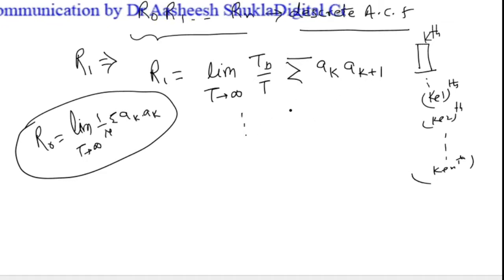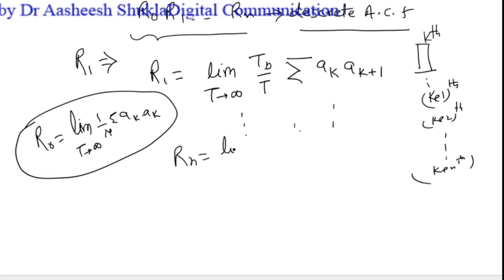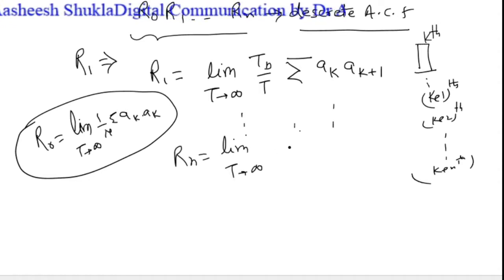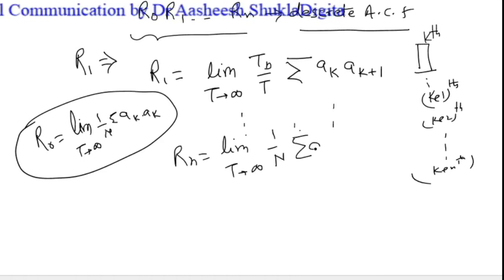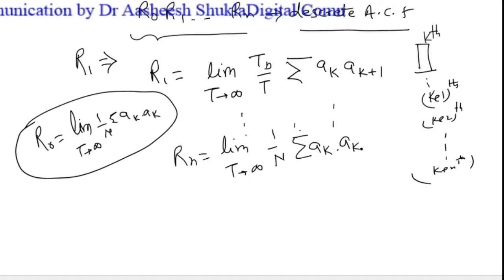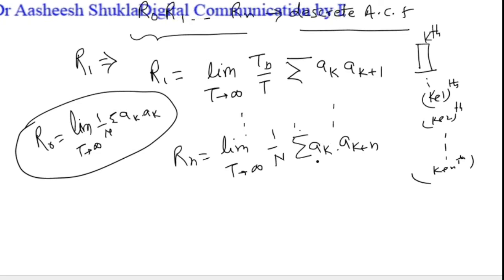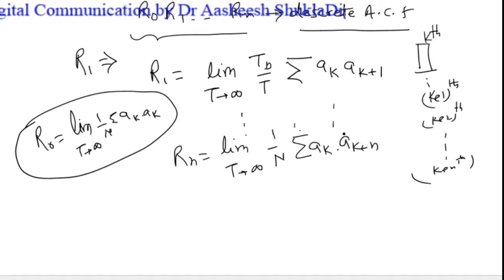Similarly, if we extend our discussion to Rn, it can be simply written as limit T tending towards infinity, and in place of Tb by T we can write 1 by n, summation of AK into AK plus n. AK remains constant because it is the kth pulse, and I have to calculate the autocorrelation of the kth pulse to k plus 1, k plus 2, up to k plus n.